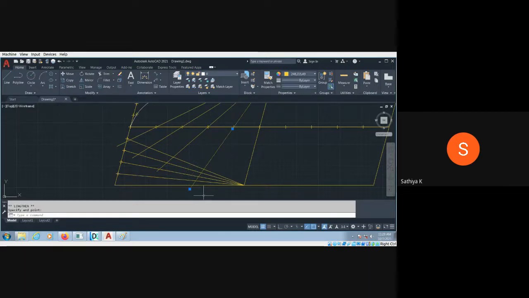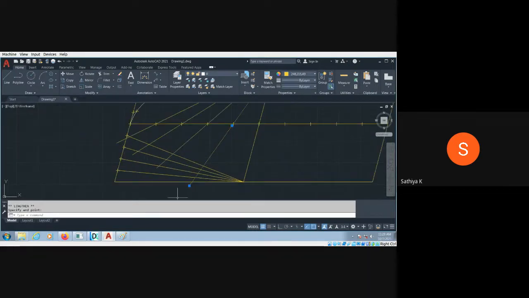Okay, then I have to use the point command, and this is one intersection. This is on space. This is third space. This is second space. This is first. Okay, then enter and trim it. Trim the unwanted portion here and here. Okay, then enter.